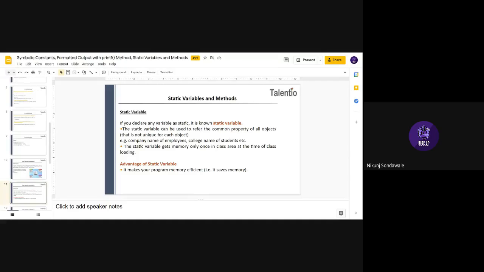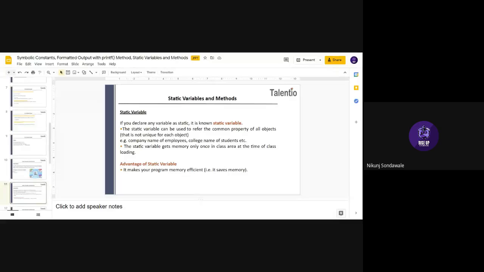Okay. So see the next property, that a static variable gets memory only once in the class area at the time of class loading. This means that whenever you are coding that class, you can allot memory only once to that static variable.